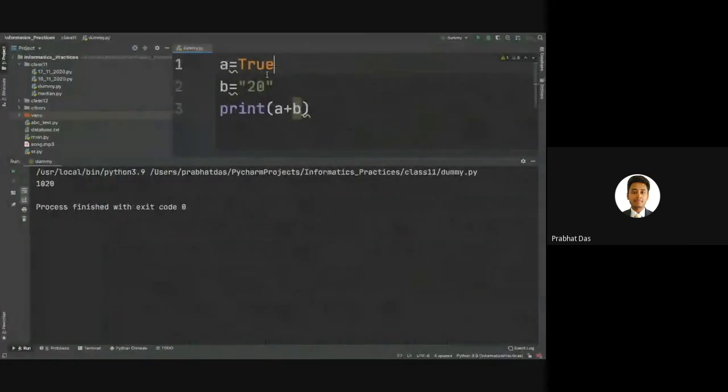Okay, so this was a boolean value true, and in case you need to set a boolean value false, it is very simple. We'll be using false. Okay, so the moment you can see I've used false, it is treating it as a boolean value. Here you can see that the type function will give you the data type of a particular variable. So here I'm passing the value a inside the type function, and I'm printing it. The moment I print it, you can see that it is saying bool. Bool means it is storing a boolean value.